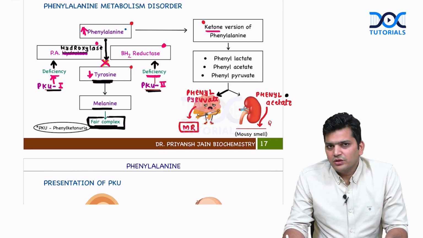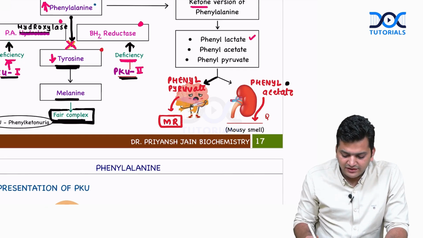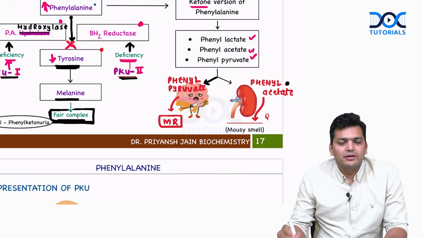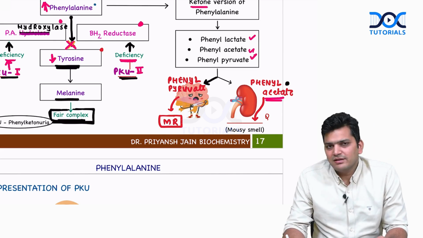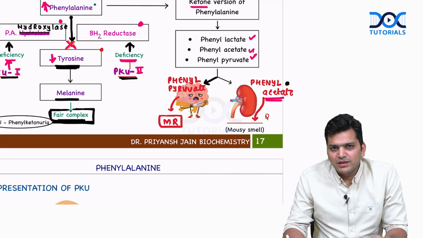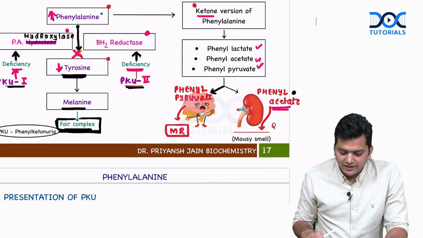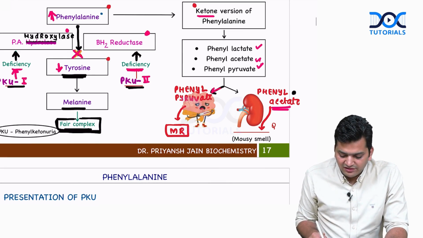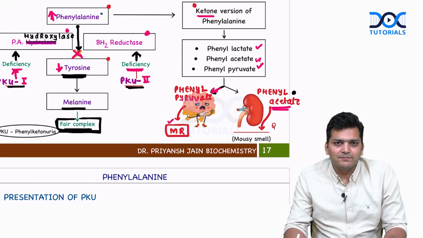Now, when it comes to the ketone version of the phenylalanine, the ketone bodies that we are going to make are phenylacetate, phenyllactate, and phenylpyruvate. Out of that, the phenylacetate molecule has a very bad smell. It smells like mouse. So the patient will have the mousy smell of the urine. In fact, the mother will say that when she is changing the diaper, there is very bad smell in the urine of the child. And secondly, these ketone versions, particularly the phenylpyruvate, can lead to damage to the neurons, will lead to mental retardation in the baby.